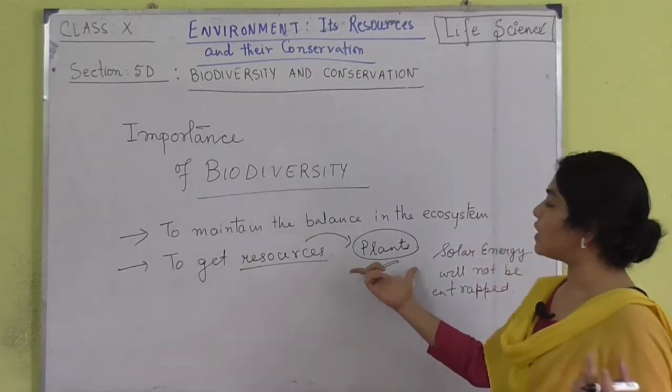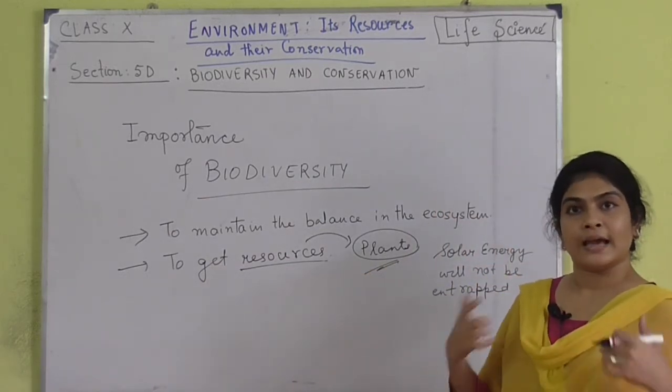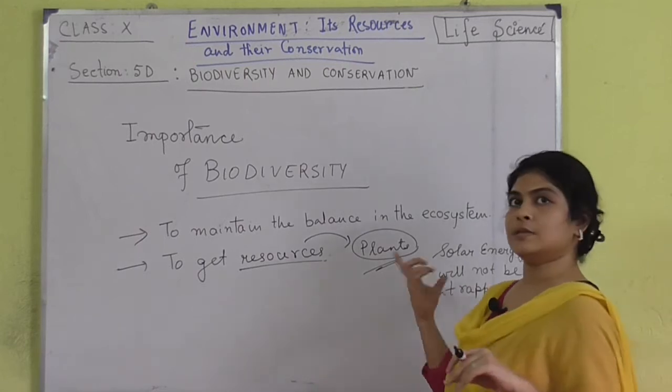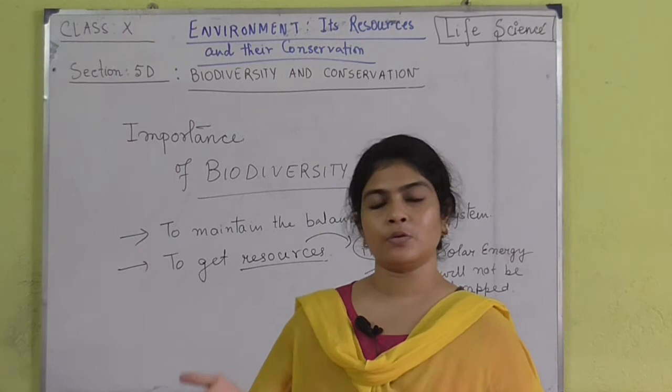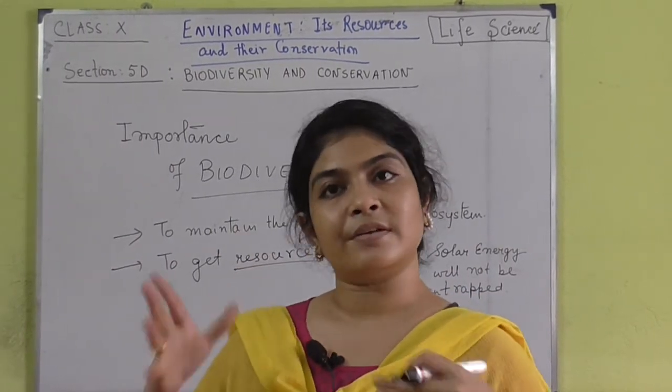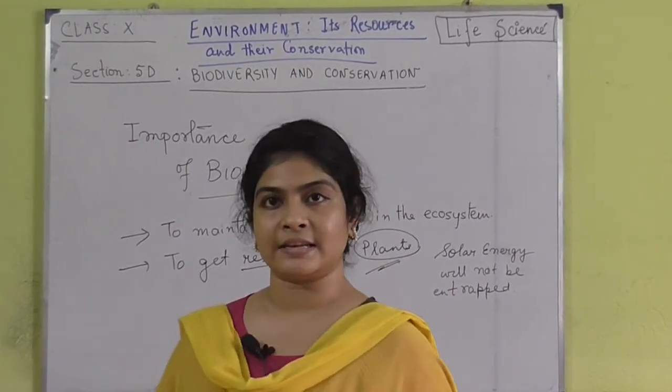It is only the plants who are capable of performing photosynthesis, and unless and until photosynthesis happens, the solar energy will not be entrapped in the body of the plants and will not be converted into the chemical energy. And when we are having that plant, then we are getting that energy, right?